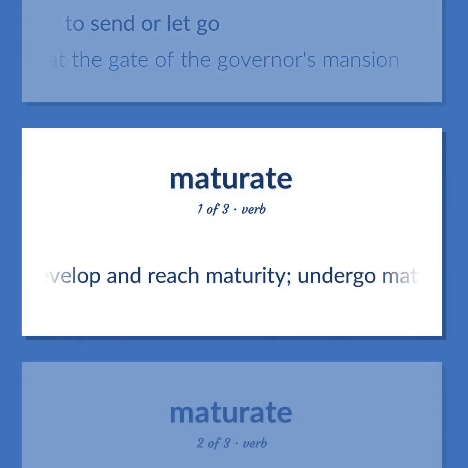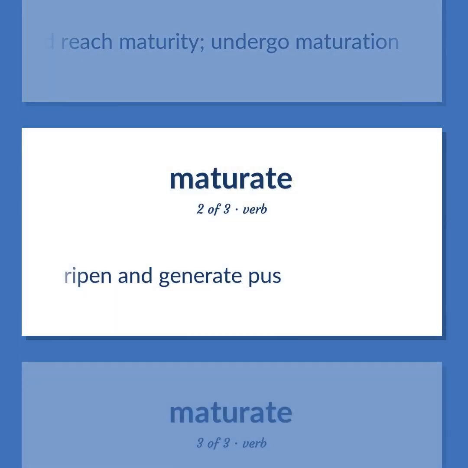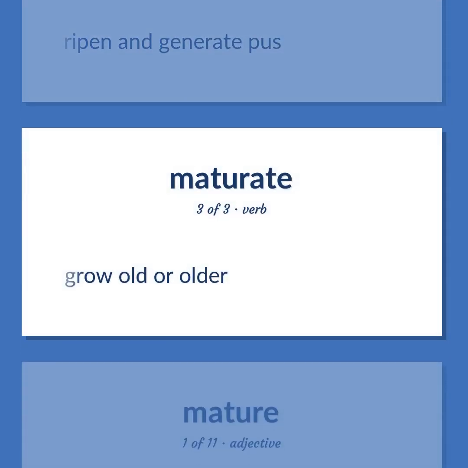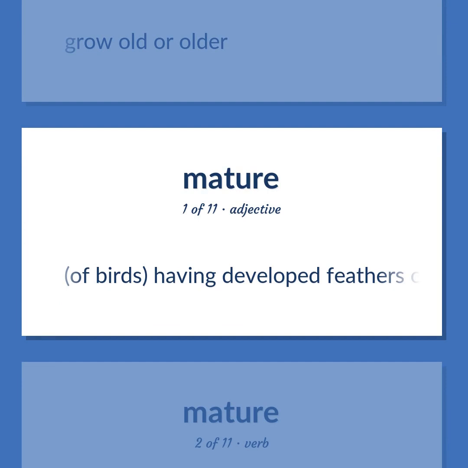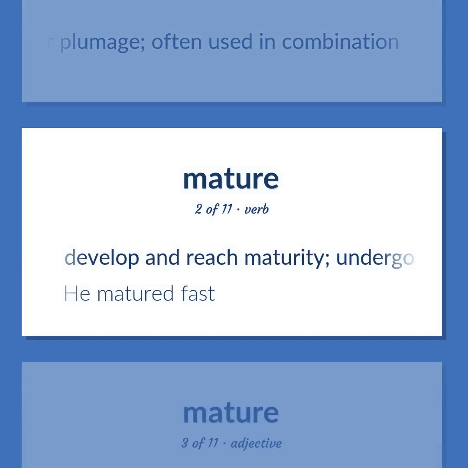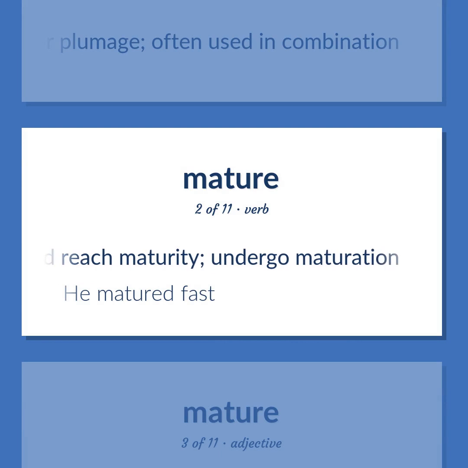Develop and reach maturity. Undergo maturation. Ripen and generate pus. Grow old or older. Of birds, having developed feathers or plumage, often used in combination. Develop and reach maturity. Undergo maturation. He matured fast.